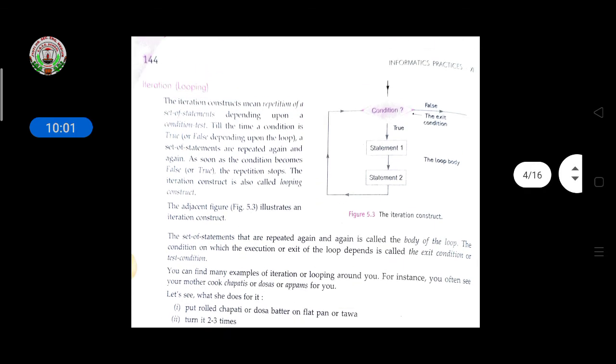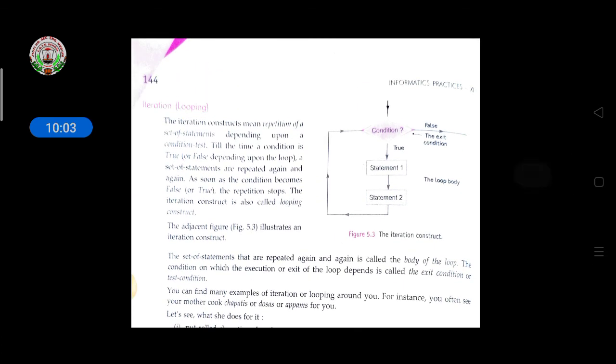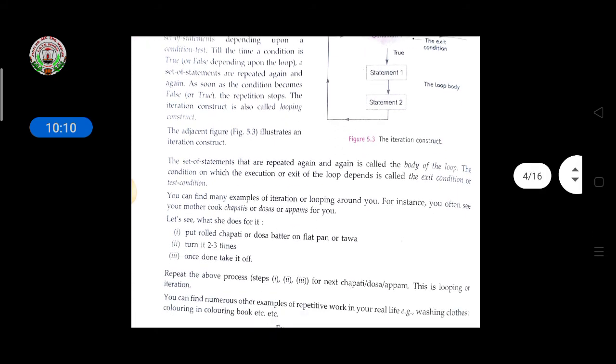It illustrates an instruction's iteration construct. See the figure: if the condition is false, then exit from the loop, and if the condition is true, then statement 1, 2 which you are giving will be executed. The set of statements that are repeated again and again is called the body of the loop. The condition on which the execution or exit of the loop depends is called the exit condition or test condition.